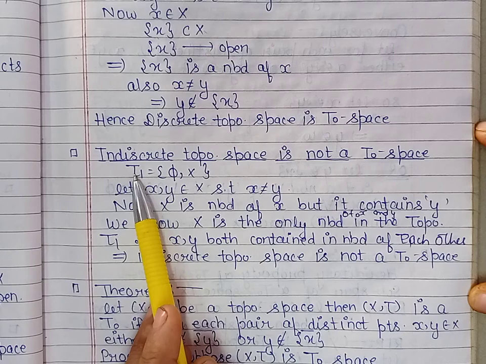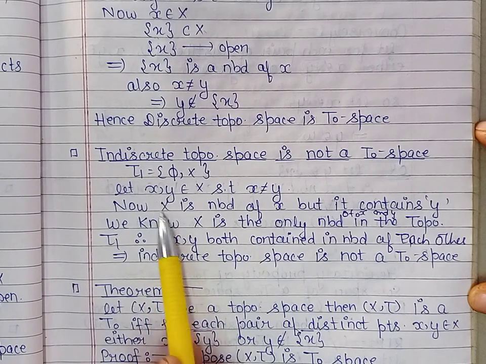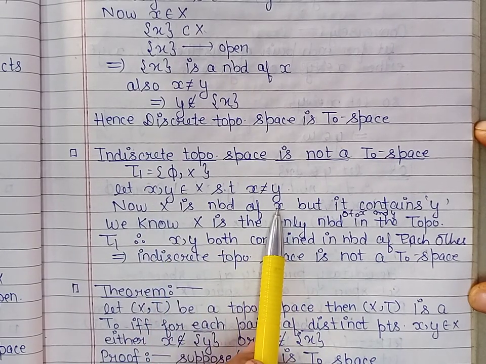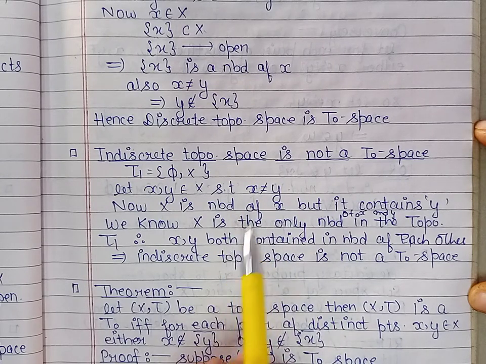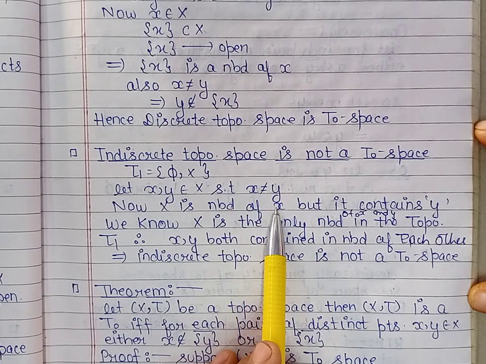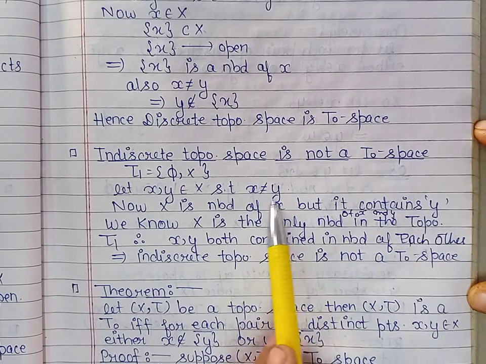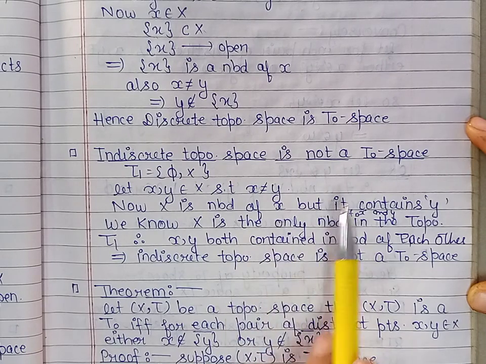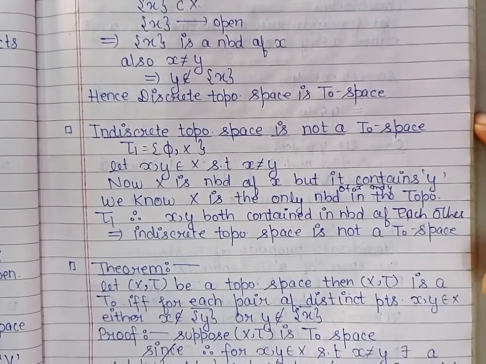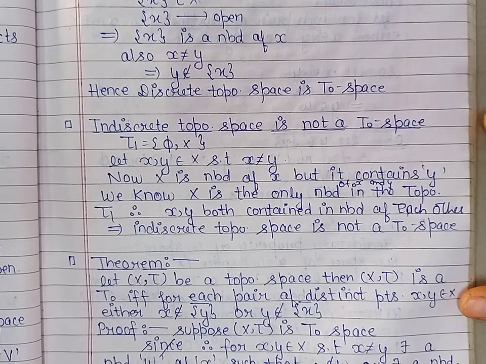Now in this topology, X is the only neighborhood of x as well as y. So we can say that the neighborhood of x contains y, and also the neighborhood of y contains the element x. So the indiscrete topological space is not a T naught space.